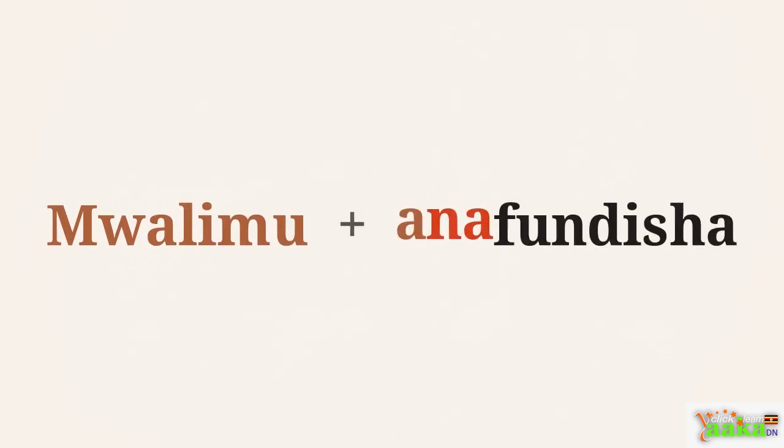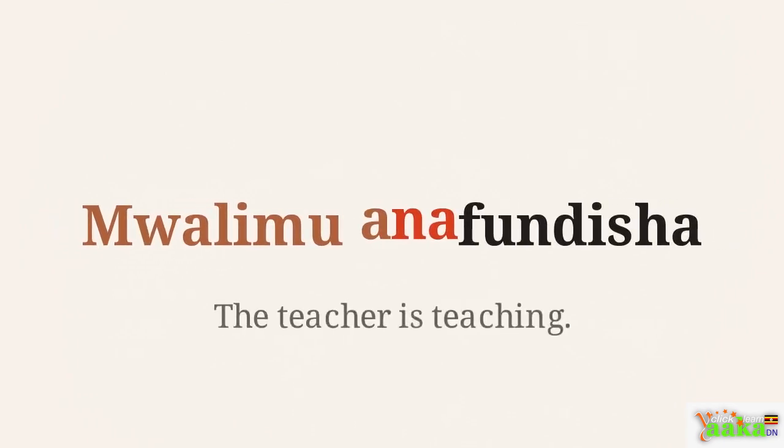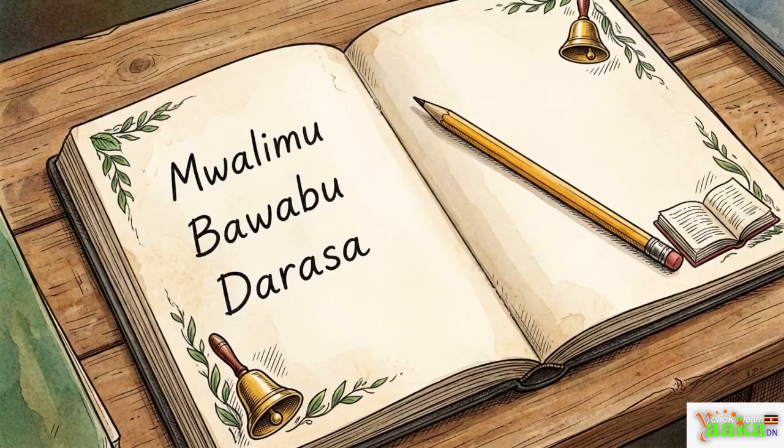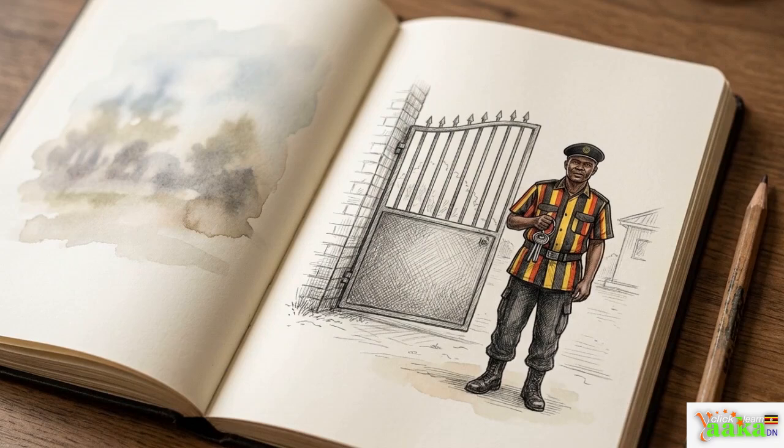To describe these roles in action, we use the present tense. Mwalimu plus anafundisha gives us the teacher is teaching. Identifying these people and their current duties is your first step. It provides the vocabulary you need before you can begin to share stories about what happens during a typical school day. Sharing those stories often requires us to look backward to events that happened yesterday.